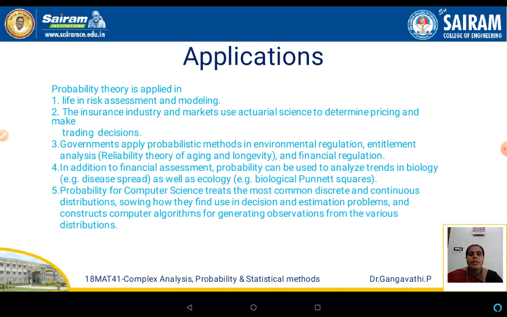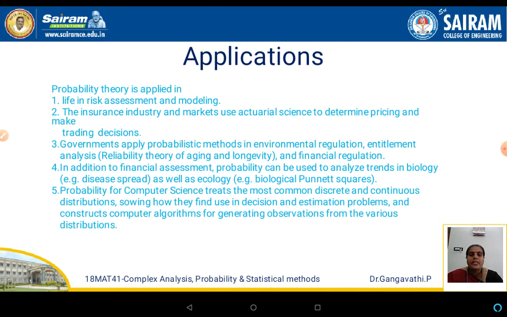So probability can be used in trading decisions too. And government sectors apply probabilistic methods in environmental regulations, entitlement analysis, reliability theory of aging and longevity, and financial regulations.